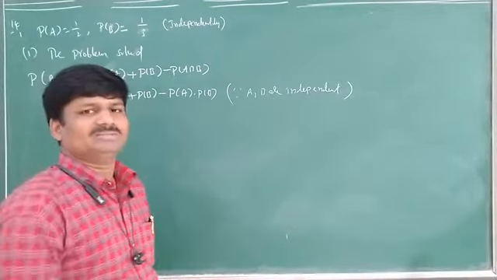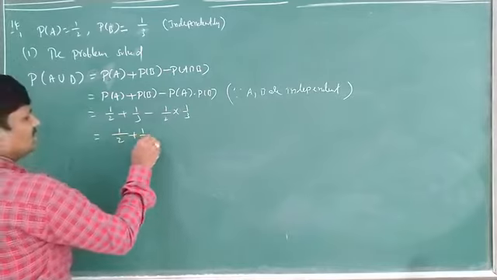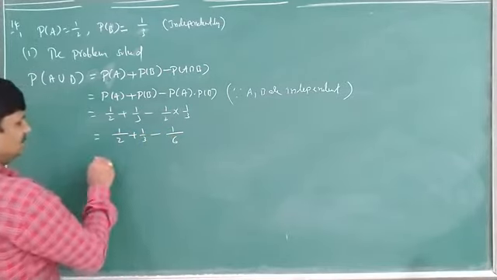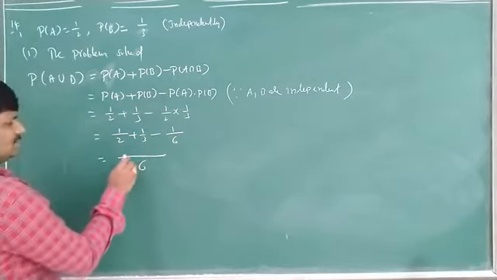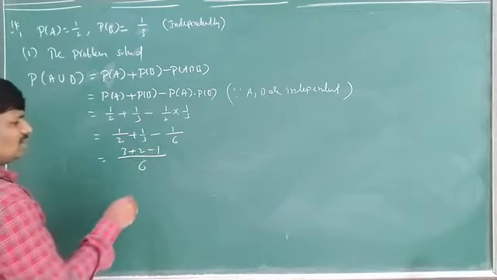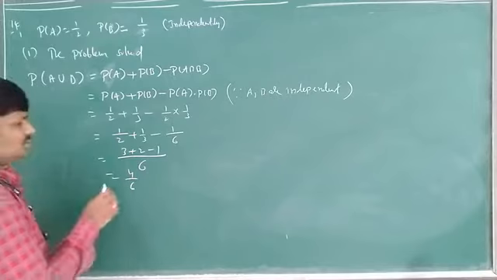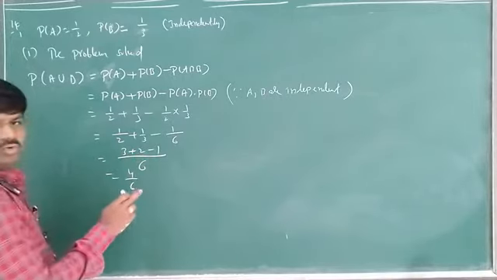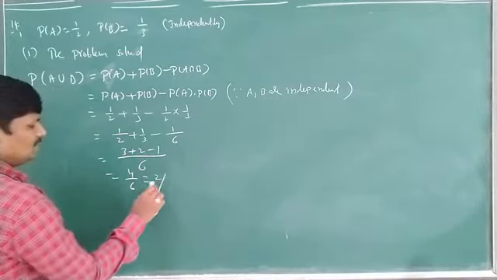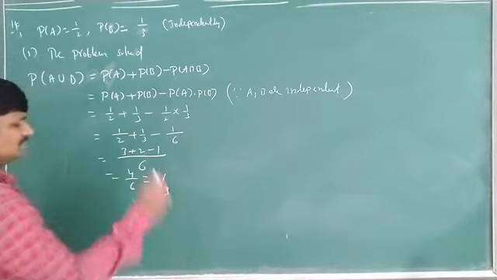Now apply here: 1 by 2 plus 1 by 3 minus 1 by 2 into 1 by 3. So what is it? 1 by 2 plus 1 by 3 minus 1 by 6. 6 is the common denominator: 3 plus 2 is 5, 5 minus 1 is 4. So 4 by 6, which is 2 by 3.